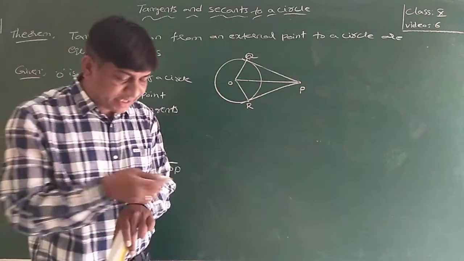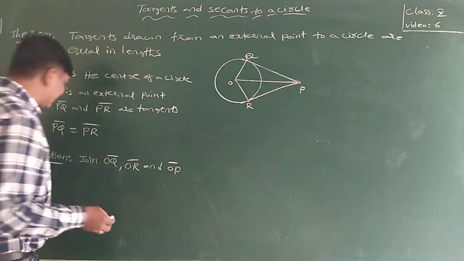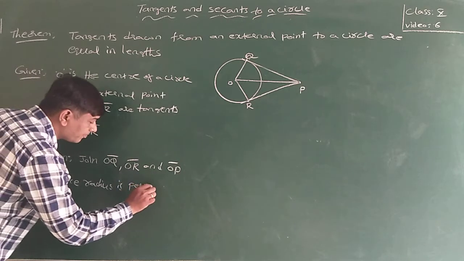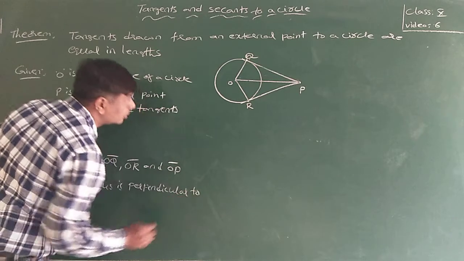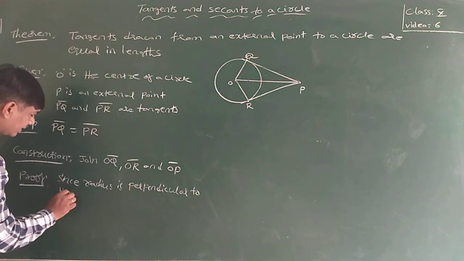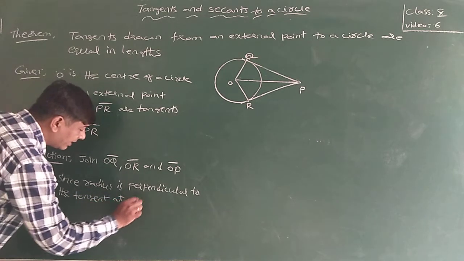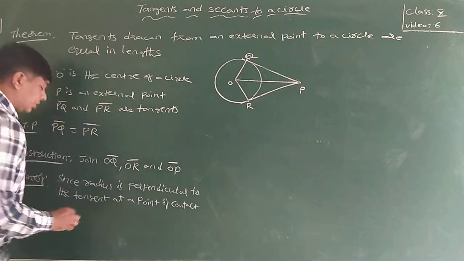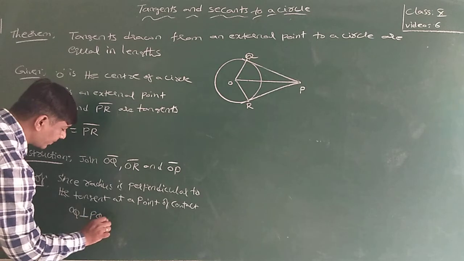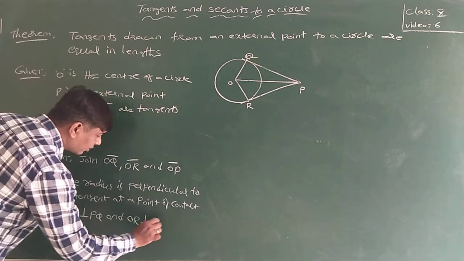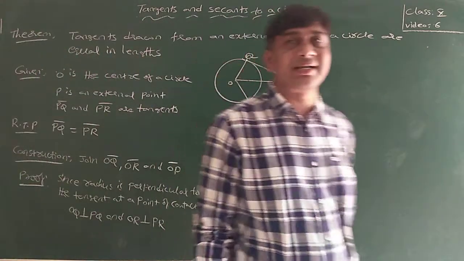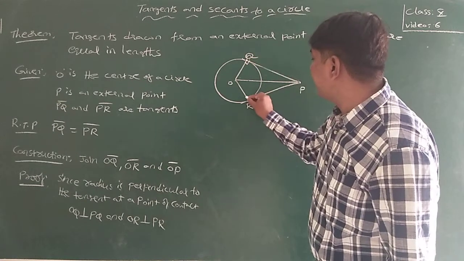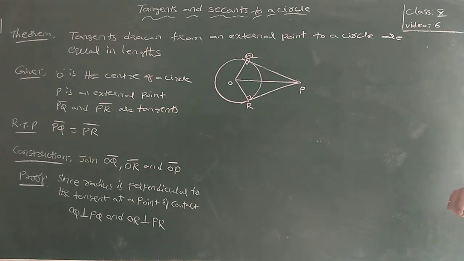Since a radius is perpendicular to the tangent at the point of contact, OQ is perpendicular to PQ and OR is perpendicular to PR, because Q and R are the points of contact.